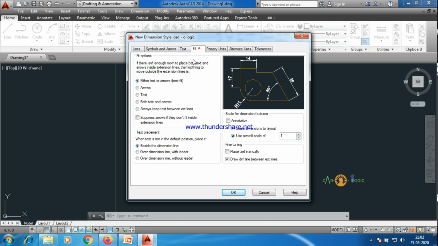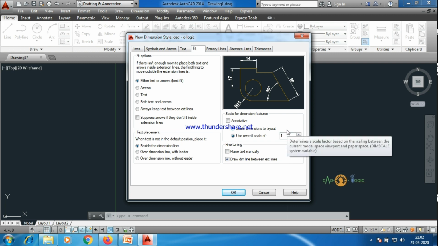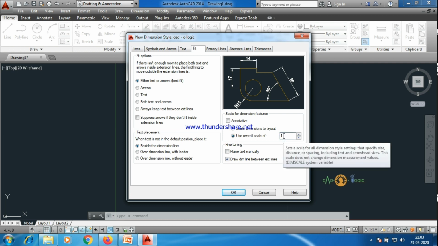Now we'll go to fit. In fit, we have to use an overall scale of 1. If we are going for a bigger project, you have to increase this. Increasing this will increase the dimension text size. Use overall scale of 10.